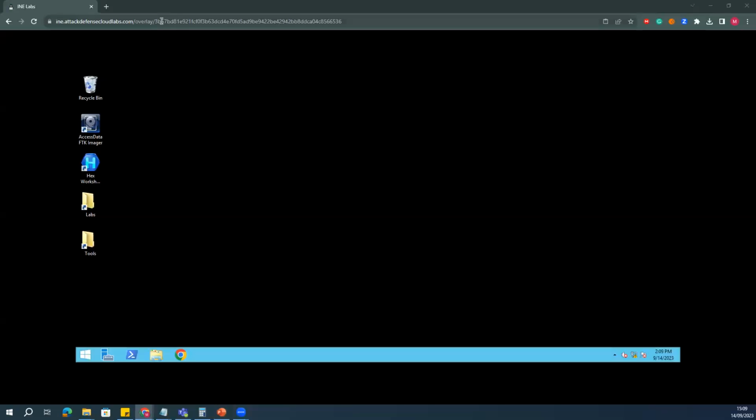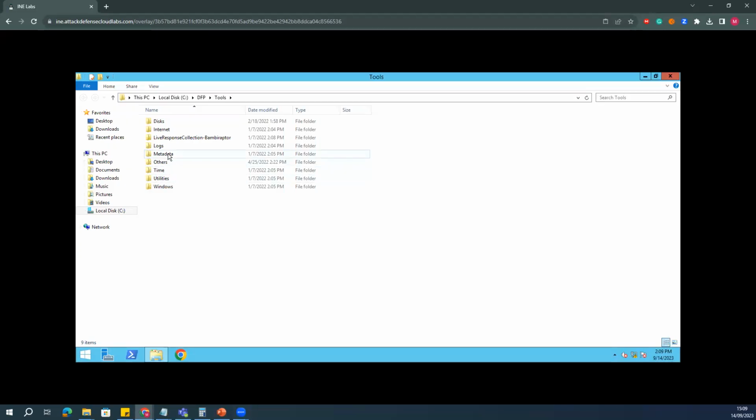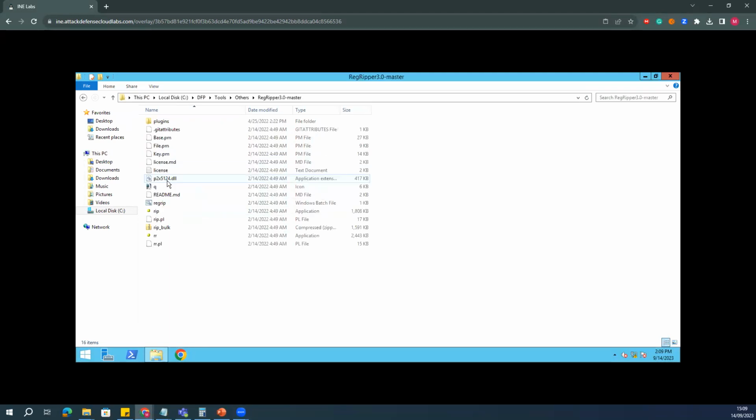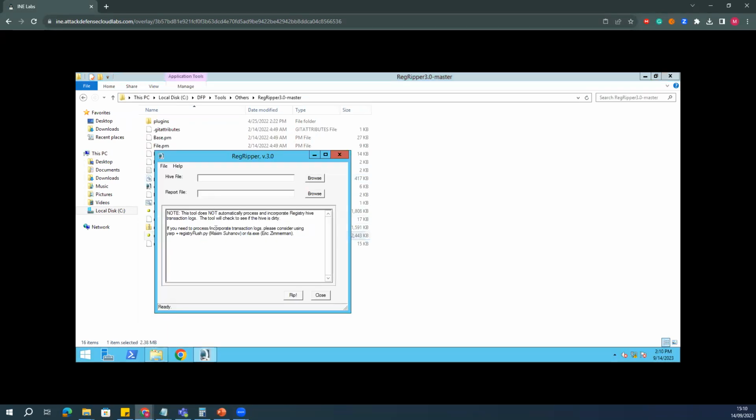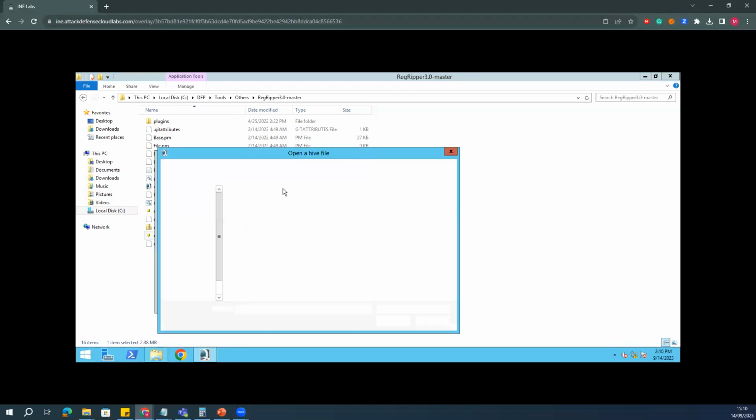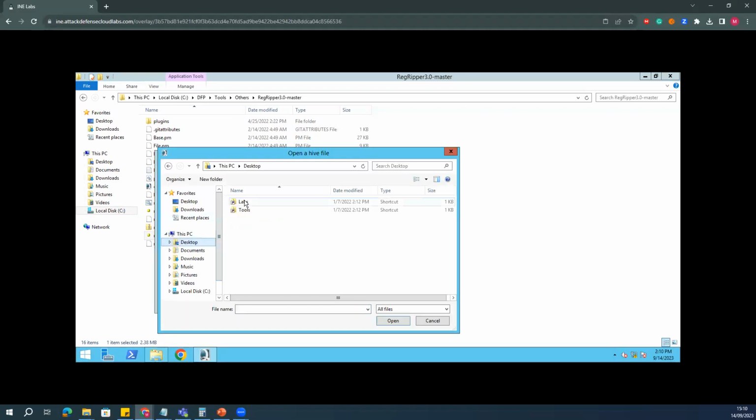I have one lab here. In this lab, I have the tool which we call Registry Explorer. I have the 3.0 version of this. I'm going to open this tool, then browse to the system file. I have the file sitting in my C drive, in the DFP folder, then labs, module 6. These are the Windows registry files I have. There is the system file, and I'm going to open this.